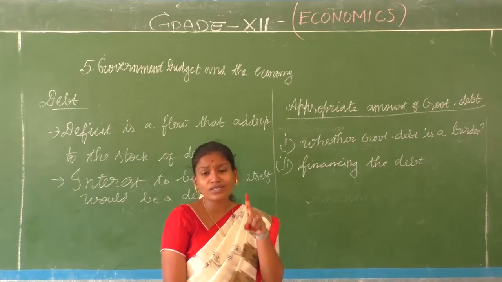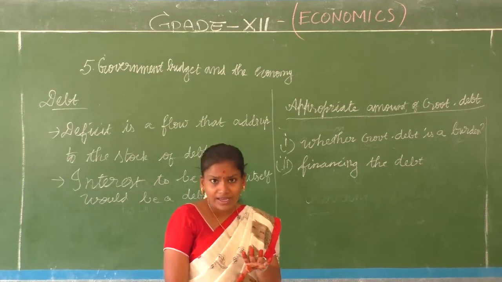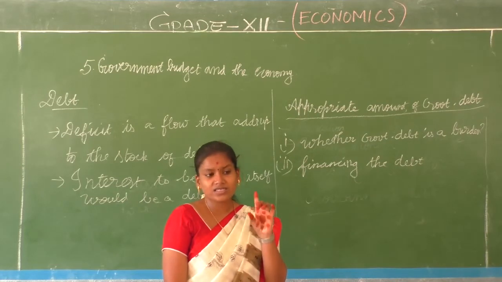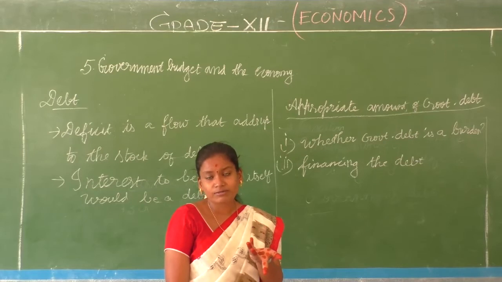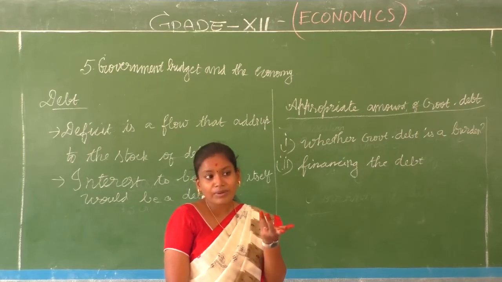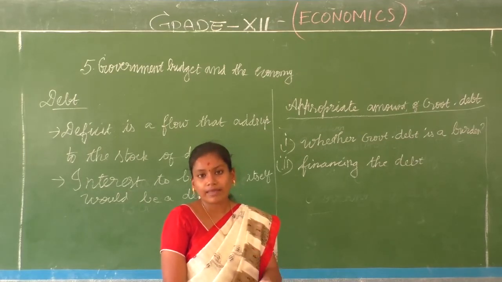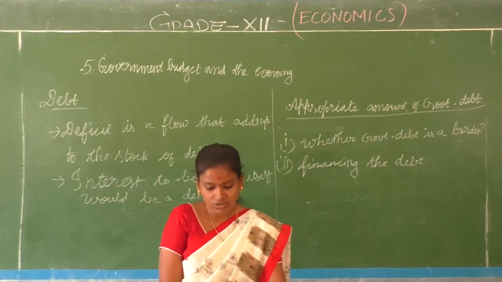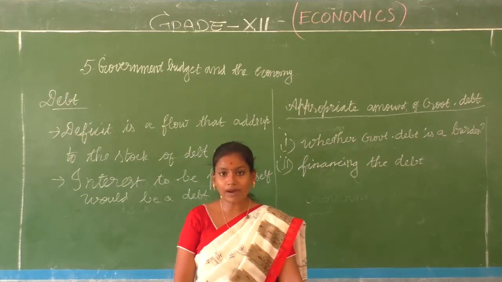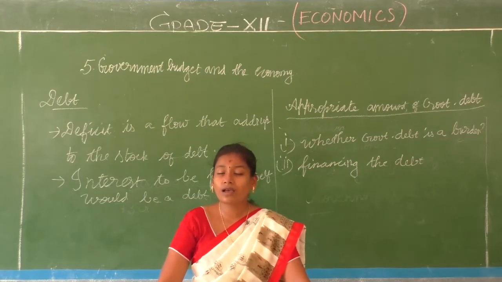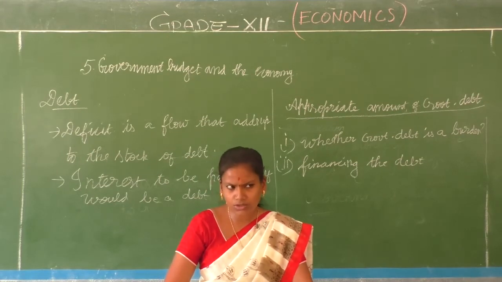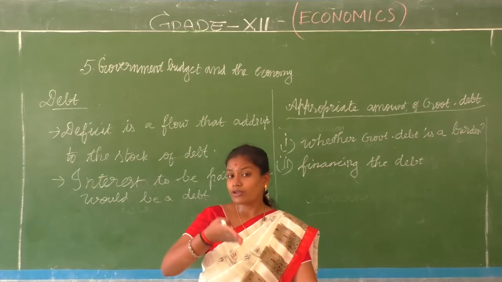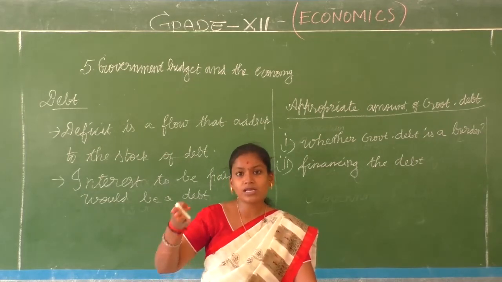Only getting a loan is a capital receipt. Correct. But repaying it is going to be a revenue expenditure. Interest payment is going to be revenue expenditure. Even primary deficit is calculated by deducting the net interest liabilities. Right, children? You remember gross fiscal deficit minus net interest liabilities gives you the primary deficit. Revenue deficit is equal to revenue expenditure minus revenue receipts.